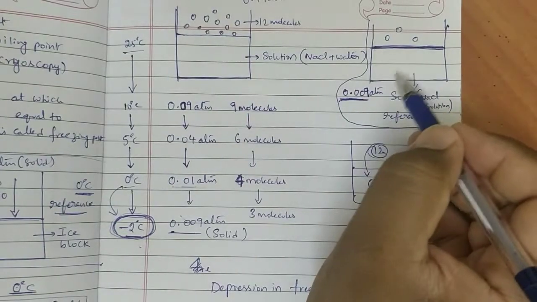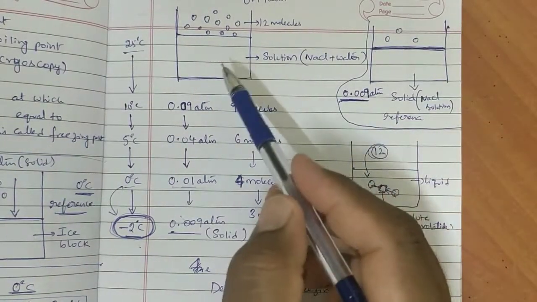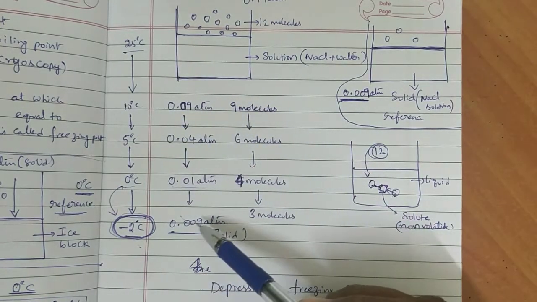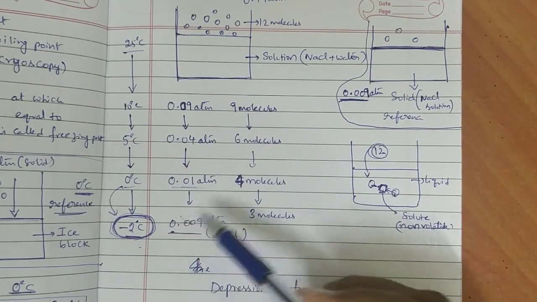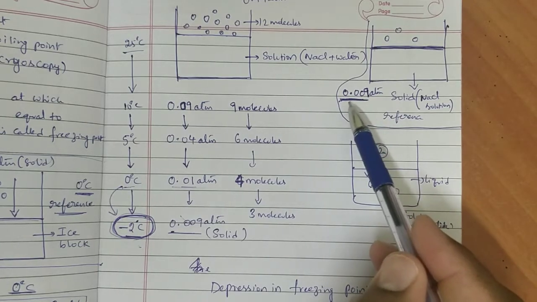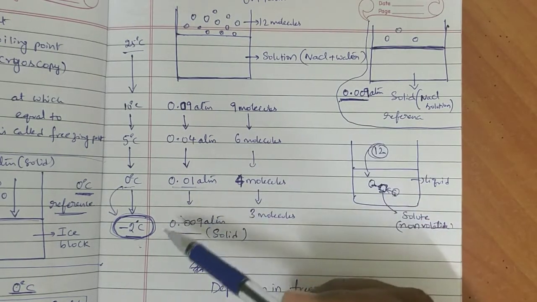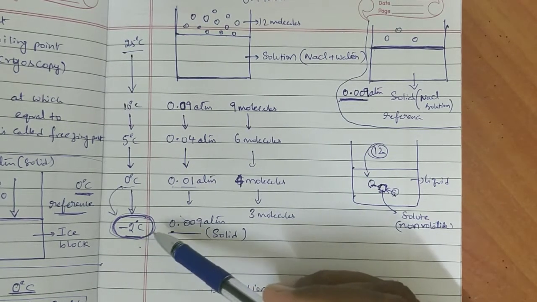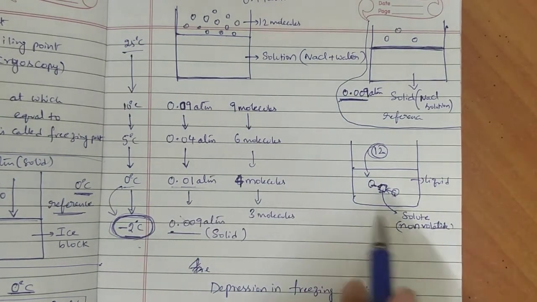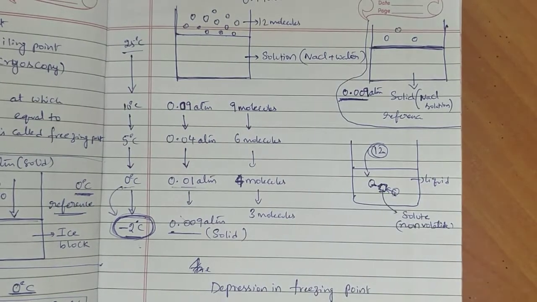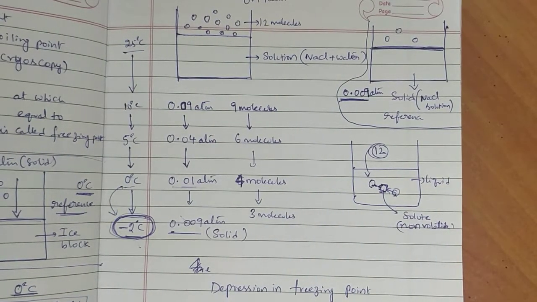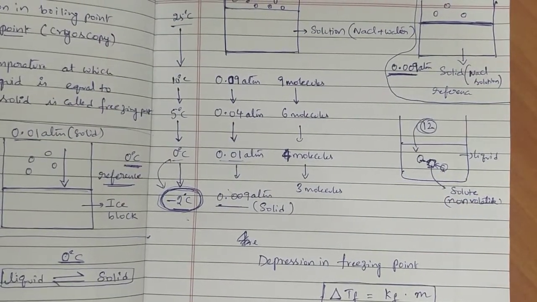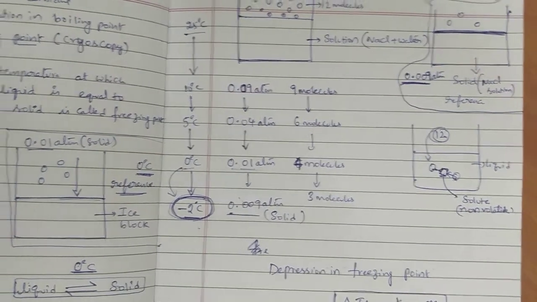This is for reference purpose only. So the vapor pressure of the liquid solution is getting equal to the vapor pressure of the solid solution. What is the vapor pressure of the solid solution? 0.009 atmosphere. It will be equal at minus 2 degrees centigrade. That is called the freezing point of the solution. Because of the solute particles, it is getting disturbed. Further, we have to decrease the temperature to equalize the vapor pressure of the liquid with the vapor pressure of the solid.